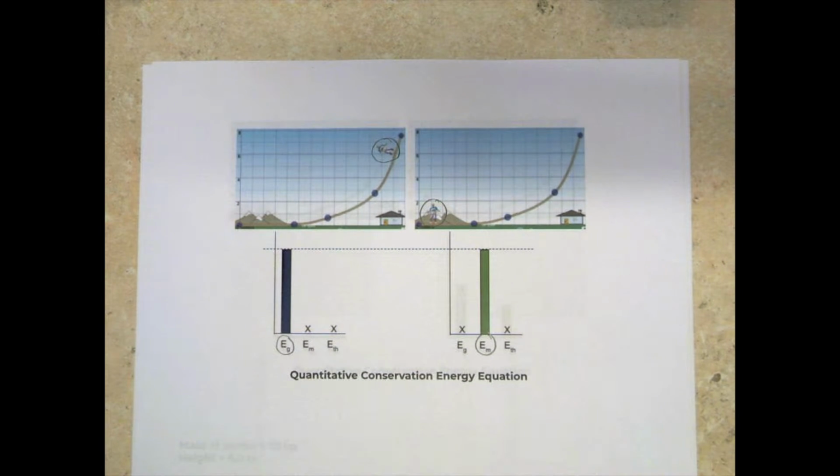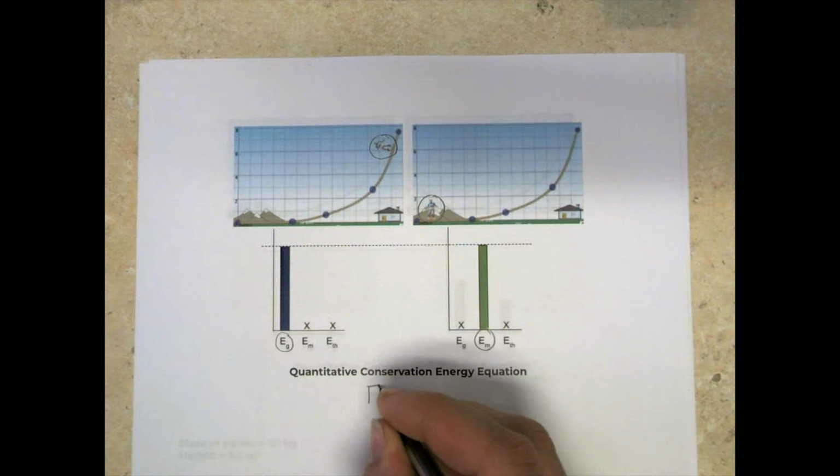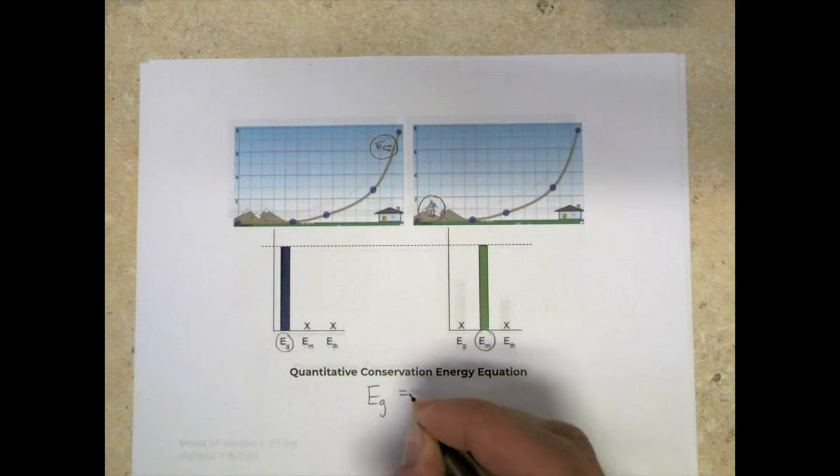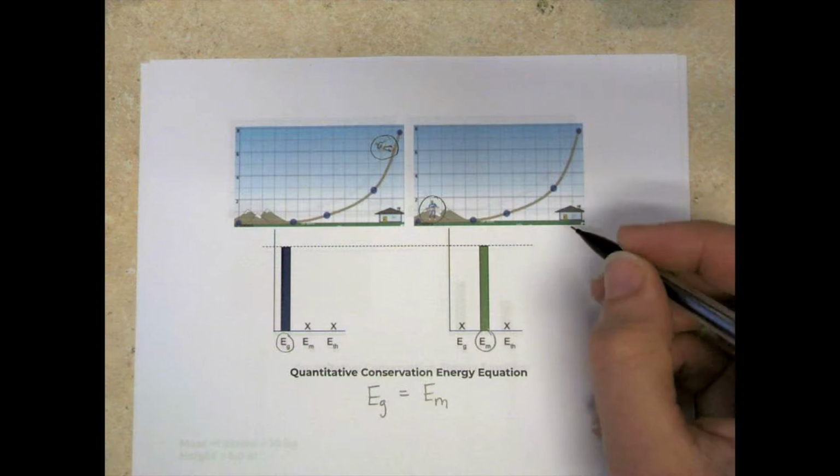Now, we've done this before, but here we're going to start to challenge ourselves and say, what is the quantitative conservation of energy equation for this example? Well, it's pretty simple. We just know that whatever gravitational was at the start needs to equal the energy of movement at the end.